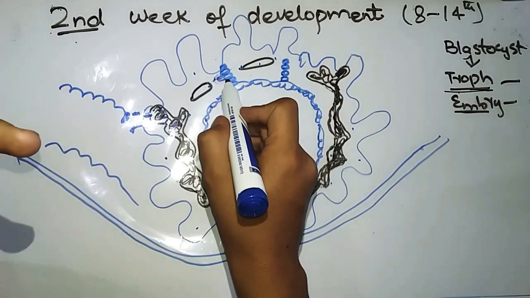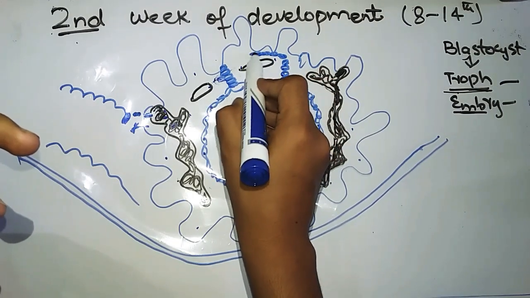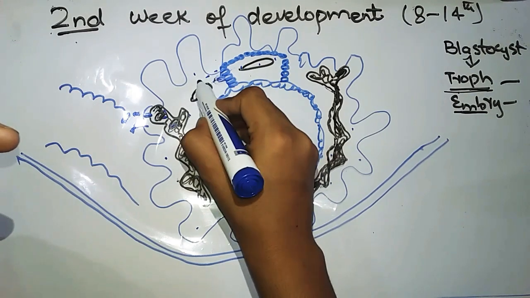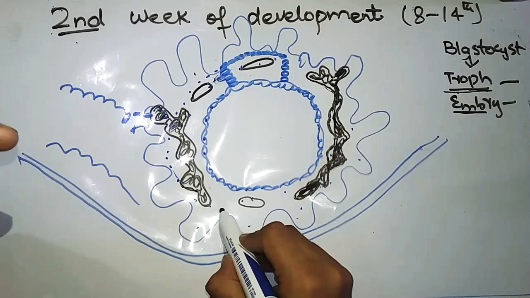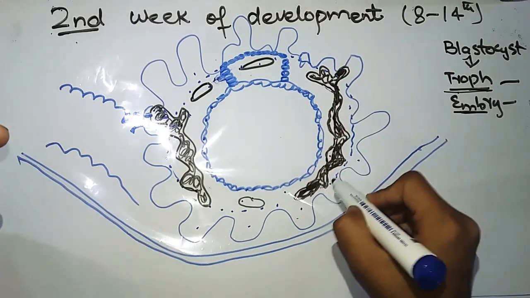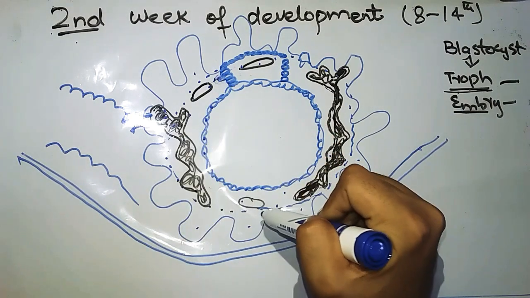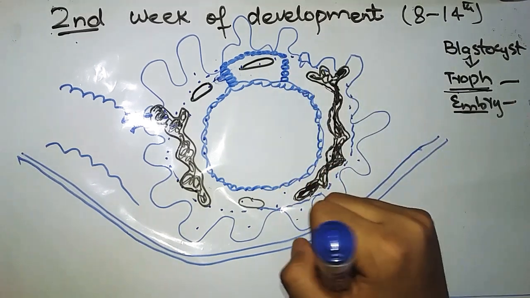Then these primary chorionic villi will project forward and unite together like this, and they will form a whole shell around the embryoblast. Like this, there will be a complete shell, and this shell is known as the outer syncytiotrophoblastic shell.